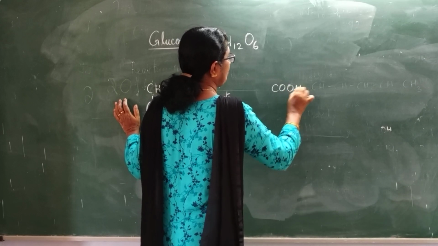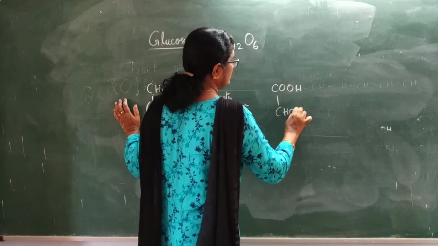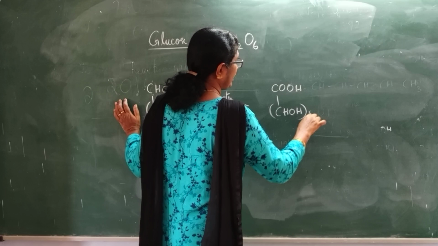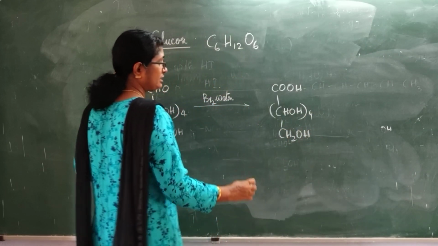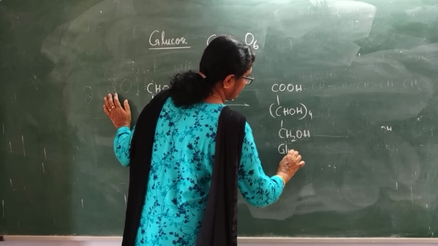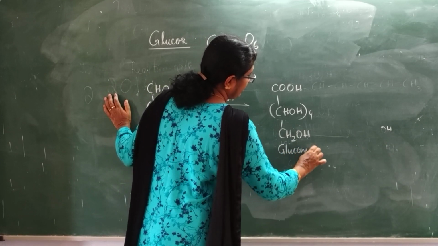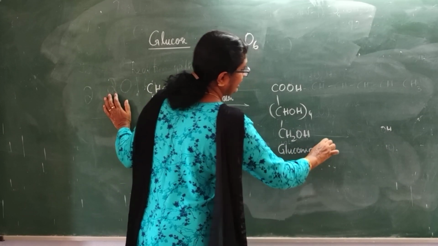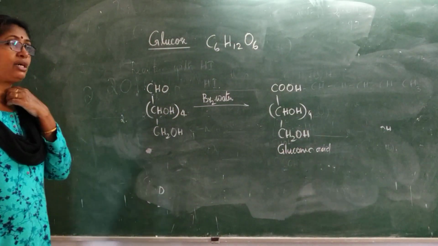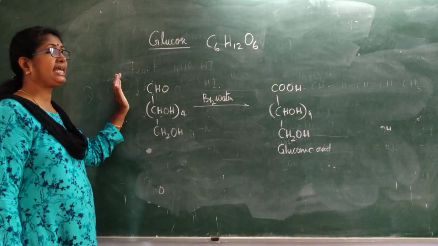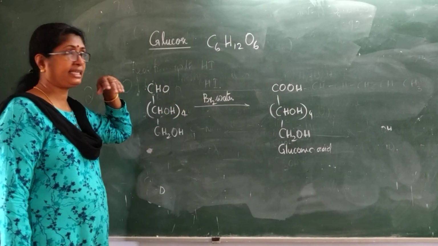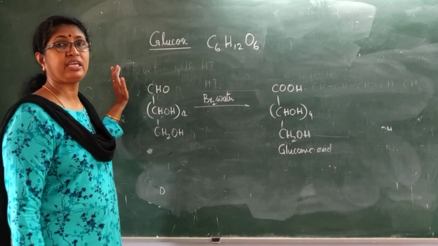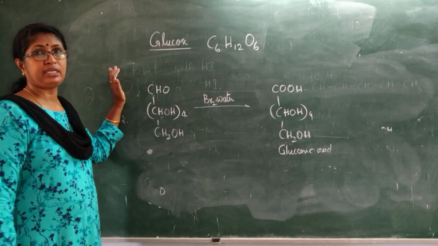So you will get a monocarboxylic acid, COOH (CHOH)4 CH2OH. This acid is gluconic acid. So only aldehydes out of the carbonyl compounds can be oxidized to carboxylic acids by weak oxidizing agents like bromine water.